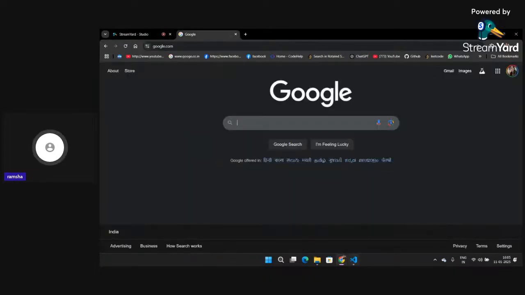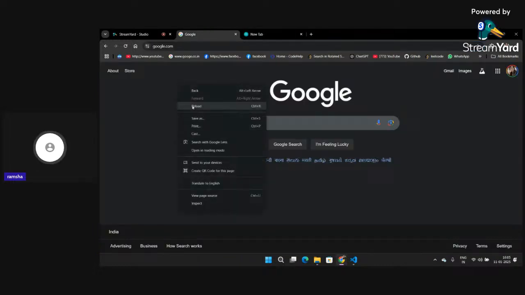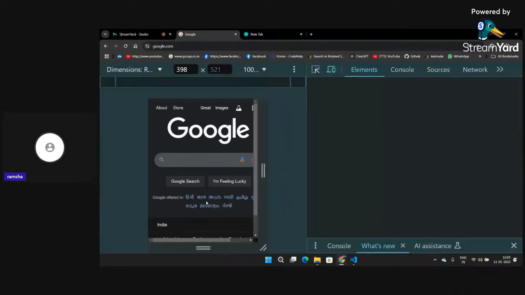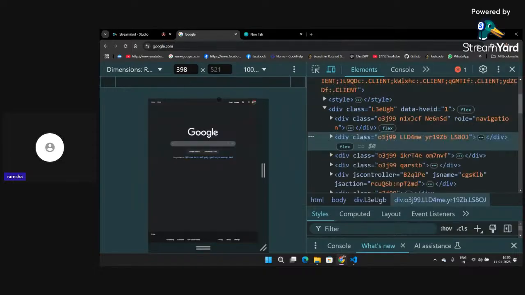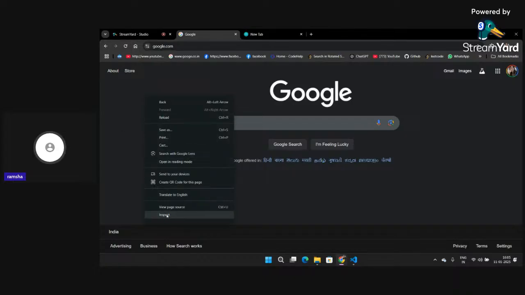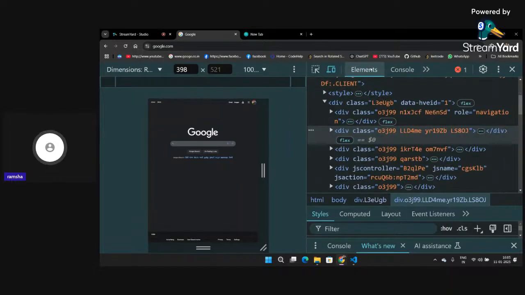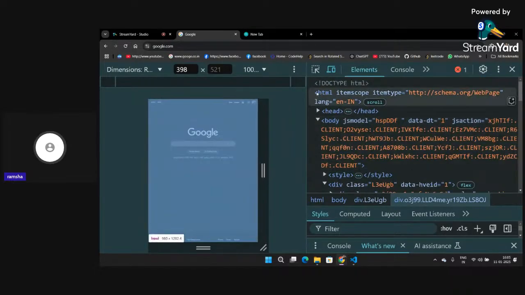All of the web pages that you see on the browser are written in a language known as HTML. If I right click on my browser and click on inspect, and you see the elements tab here, you will see some text written, and in the starting you will see that HTML is written.